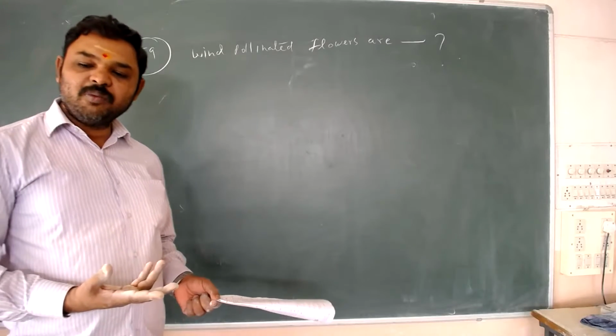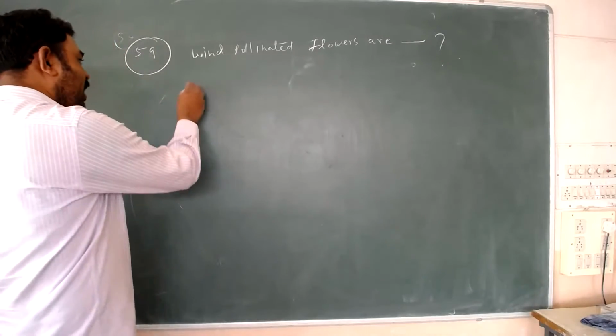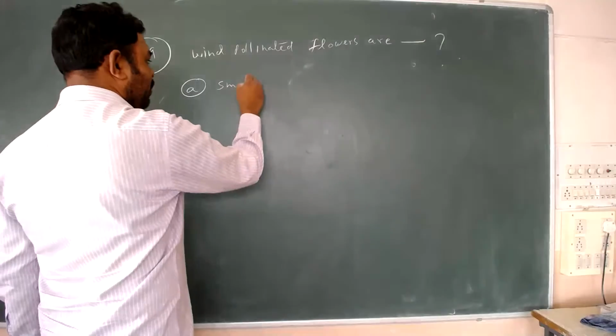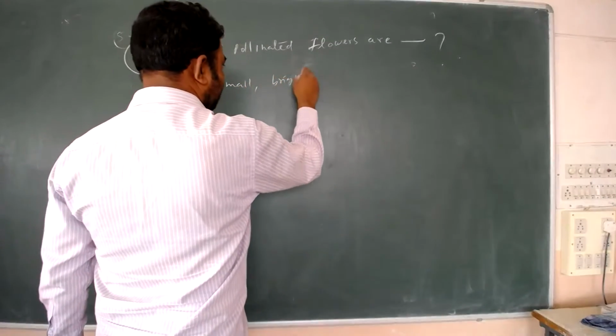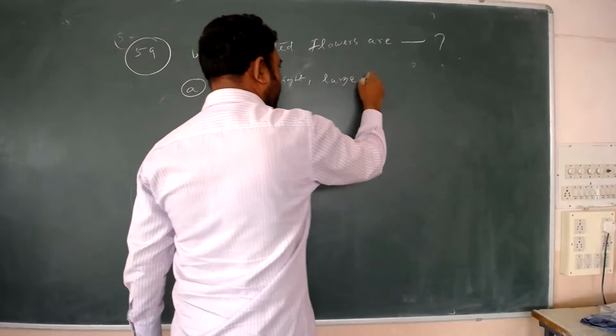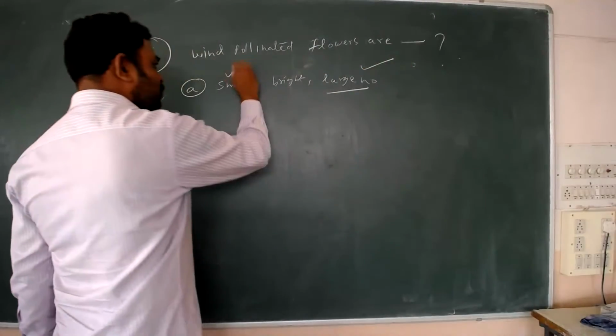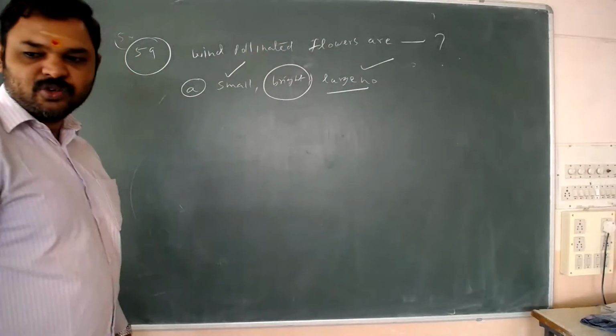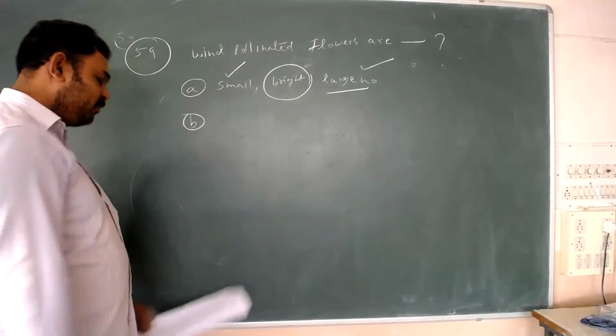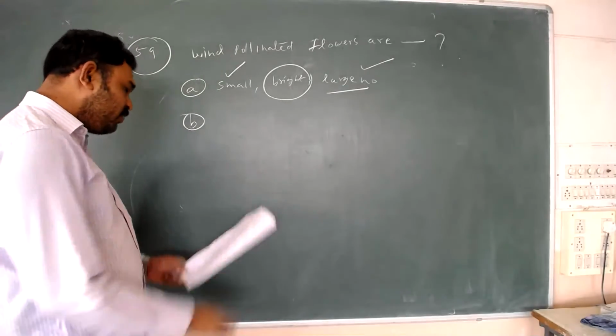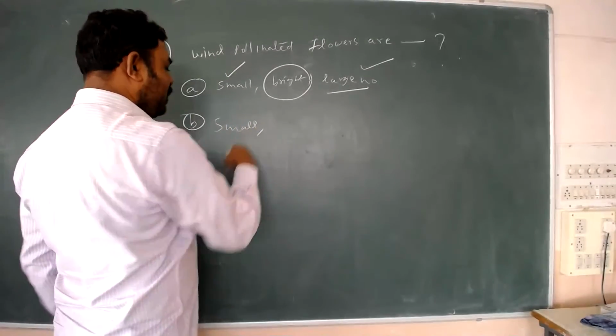Here in wind pollinated flowers, what is this? Option A, they gave small, as well as bright. They gave large number. Here large number is correct, small correct, bright is wrong. So option A we neglect. Then ignore this one. Next one, option B. This is a small character.